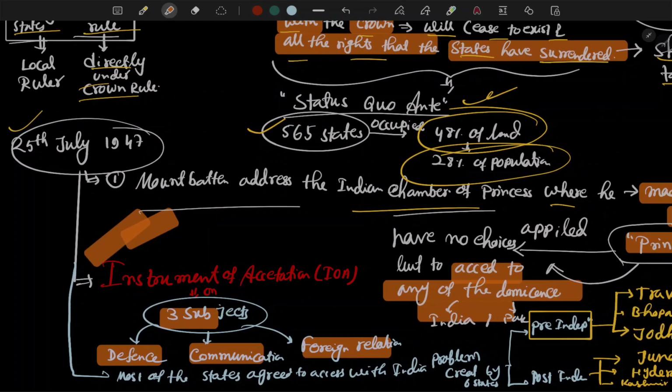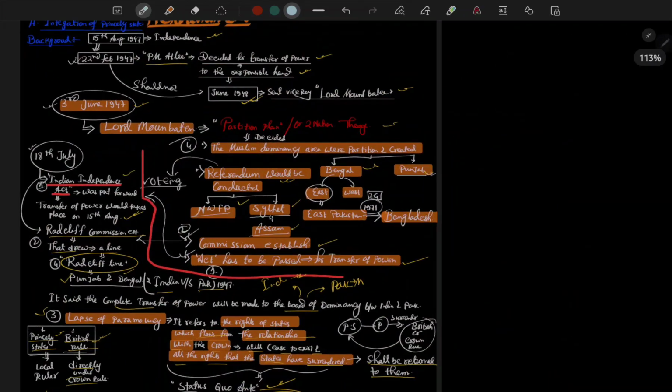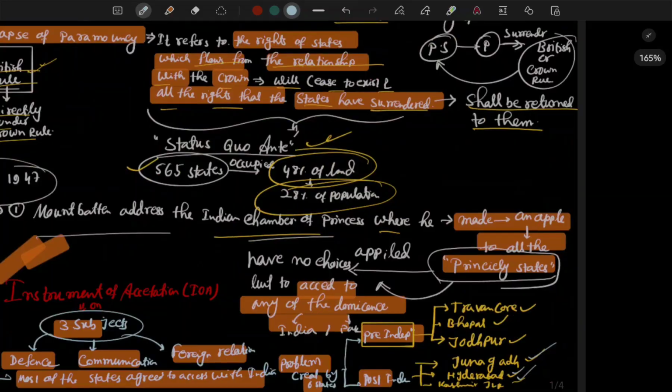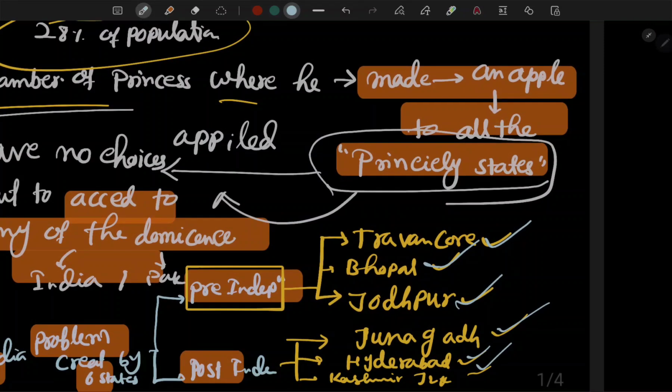Most of the states agreed to accede to India, but the problem was created by 6 states, divided broadly into pre-independence and post-independence. Pre-independence: Travancore, Bhopal and Jodhpur. Post-independence: Junagadh, Hyderabad and Jammu and Kashmir. So in total there are 6 states which create problems.